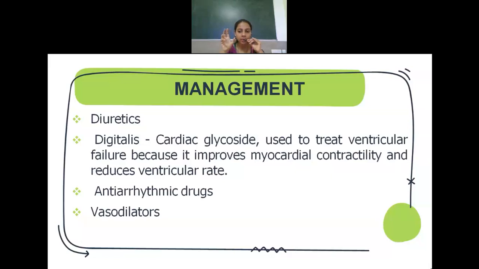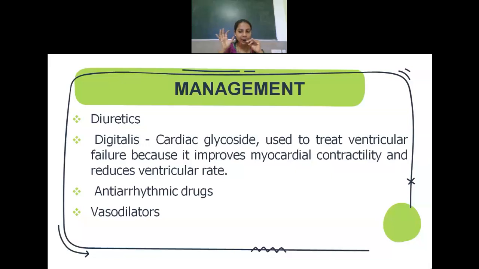Remember about digitalis. Next, in order to treat arrhythmias or dysrhythmias, we have to give antiarrhythmic drugs. Already we have discussed antiarrhythmic drugs like amiodarone or cordarone. Then we have adenosine, lidocaine. All these are antiarrhythmic drugs.